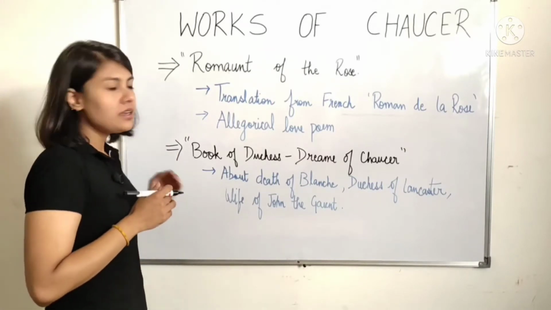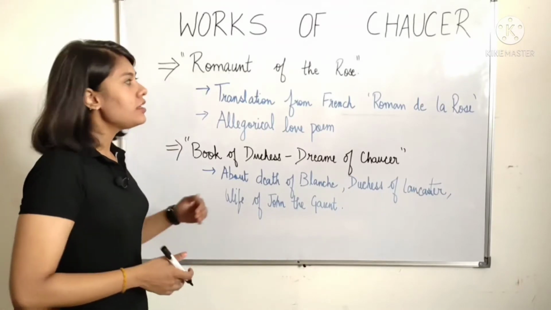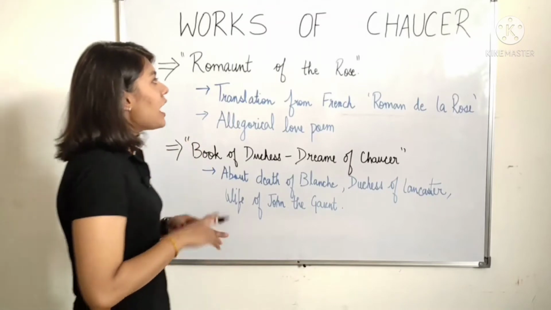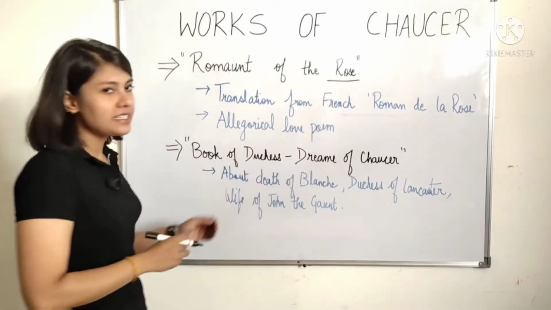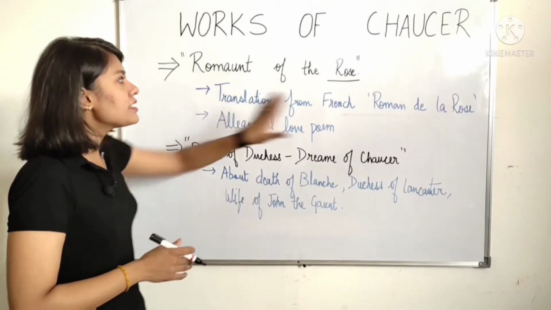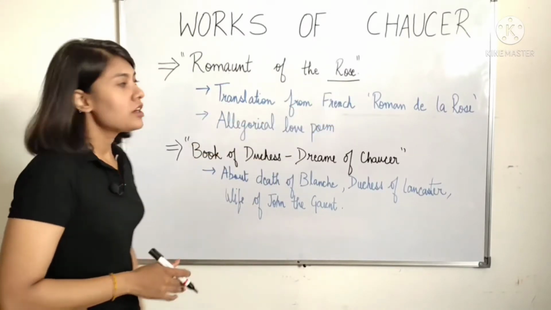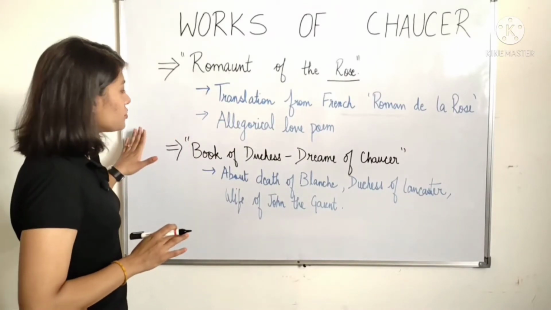There is the narrator who is trying to win the love of his beloved, and his beloved is in the form of a rose, and this narrator is talking to the god of love about winning his beloved's love. So that is all about Romaunt of the Rose.